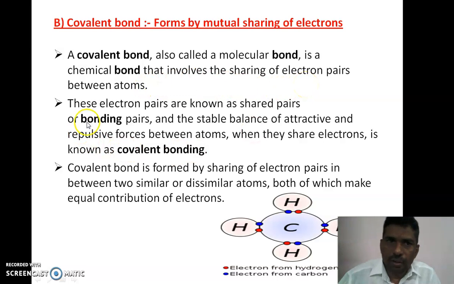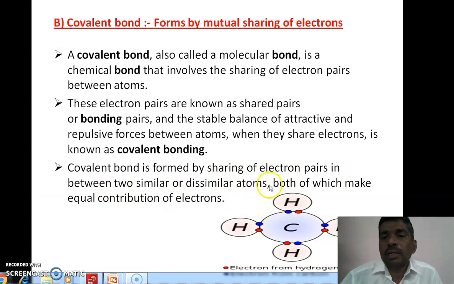These electron pairs are known as shared pairs or bonding pairs of electrons, and the stable balance of attractive and repulsive forces between the atoms when they share electrons gives the covalent bond. In short, a covalent bond is formed by sharing of an electron pair between two similar or dissimilar atoms, both of which make equal contribution.